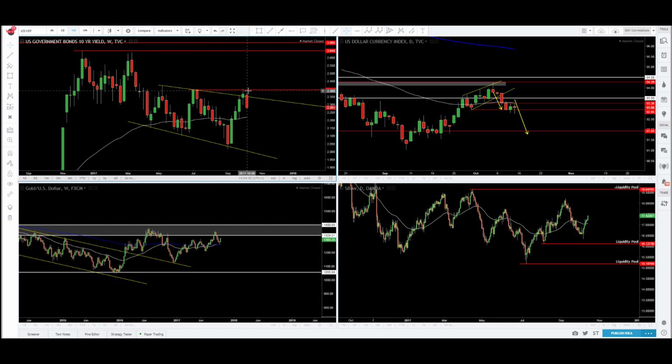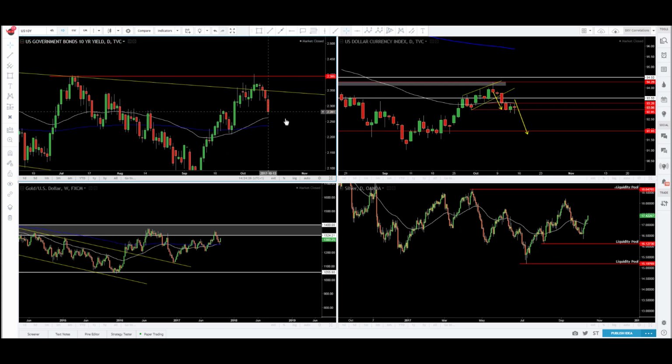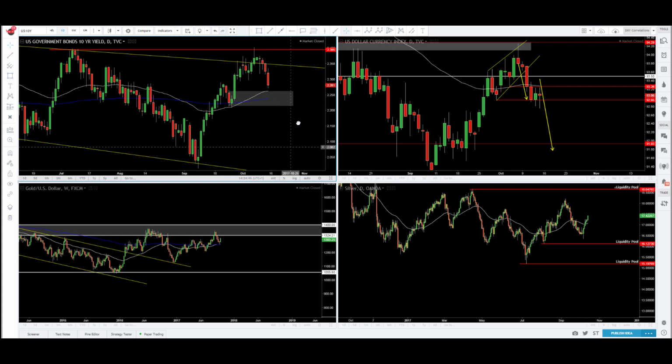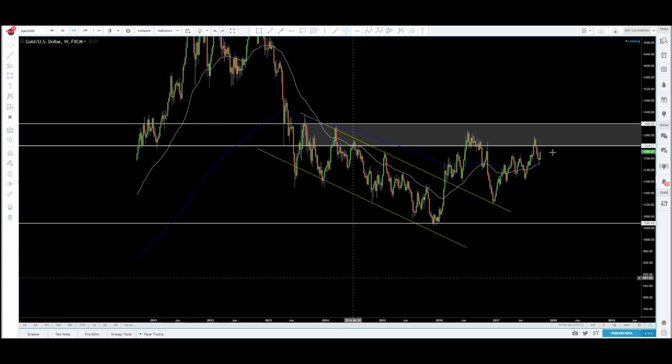This past week, we saw a major decline on the bonds. That is a strong indication that we should see the dollar continue down as our 10-year bonds continue to drop as well. We're right now moving into our 50-day moving average on the daily, and we have our 200-day moving average as well. So we'll be watching this area for confluence to see if these levels hold or if we get a break below. Let's look at gold.